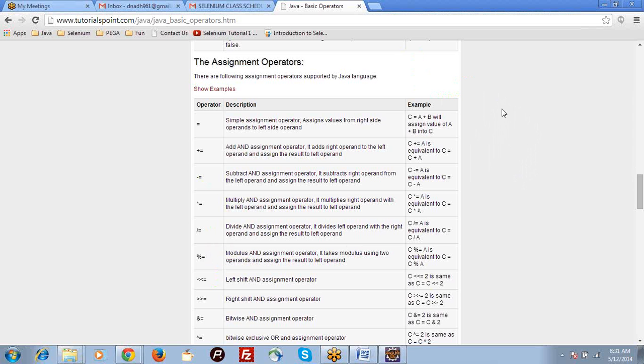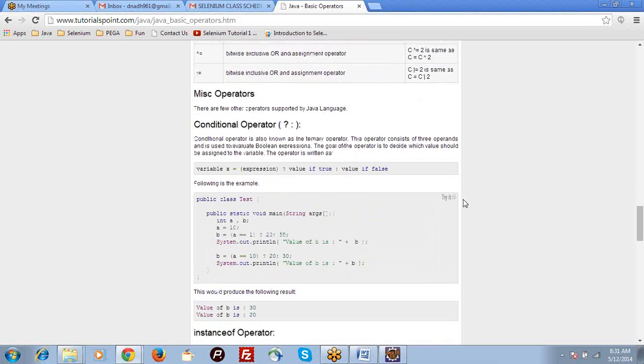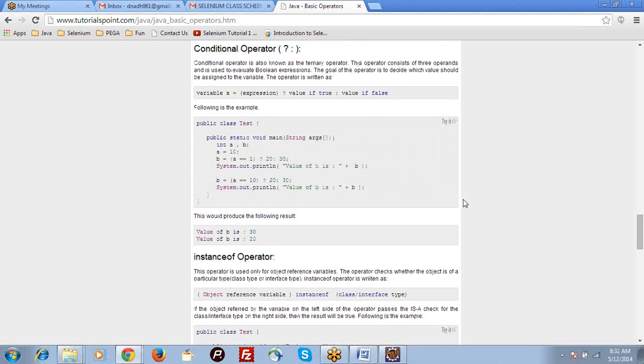So this is bitwise shift, left shift and right shift. Don't use it, no problem. I don't want to explain it. So the conditional operator is also helpful. If you have an if and else block, you can simply write those statements using this conditional operator, question mark colon.